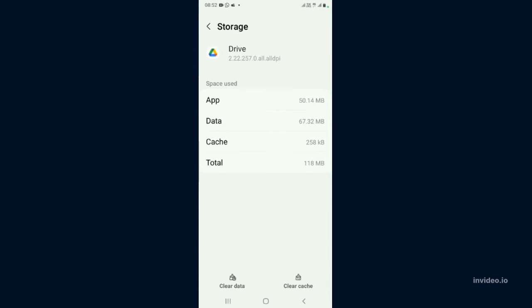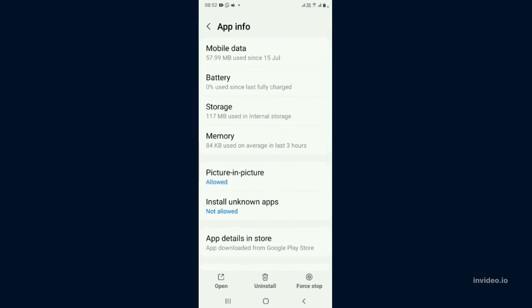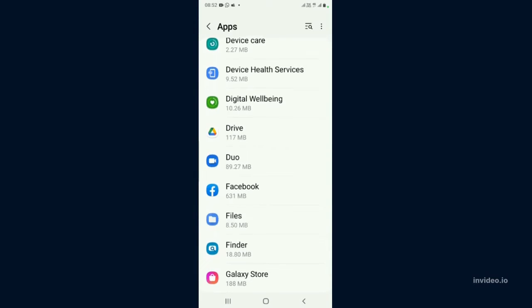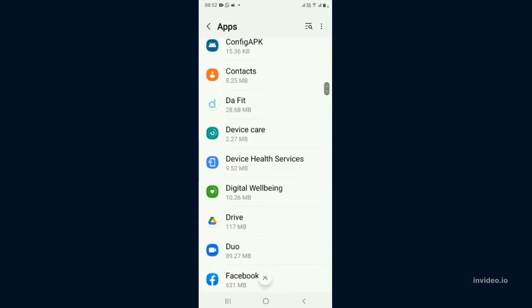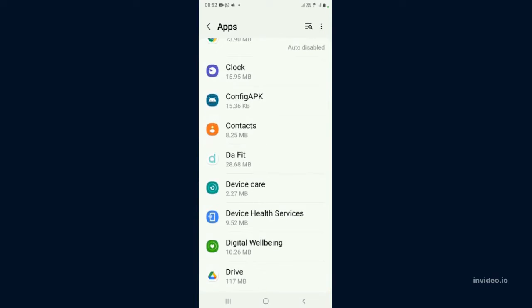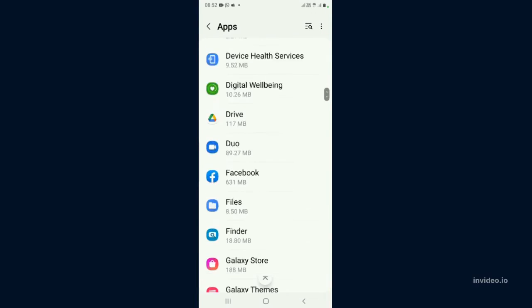Okay friends, so now you can see my mobile screen. We are going to try the first method to clear cache. First go to settings. If you have another type of phone like Huawei, Apple, or Nokia, just click storage if you have it, but in my device storage is in device care. So I will go to apps. Then as you can see it shows how many MB or GB I've used. So let's go to Chrome.